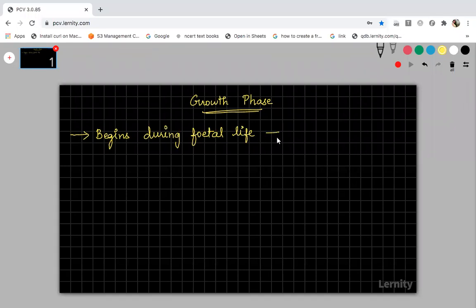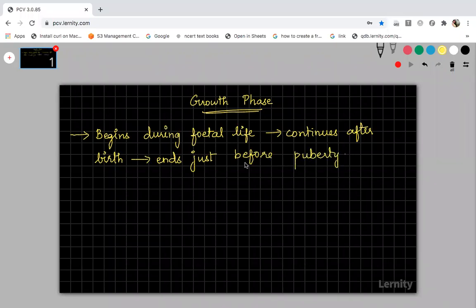And when will it end? It continues after birth. It begins during fetal life, and it continues after fetal life. It ends just before puberty, just before the attaining of maturity, it will get over.